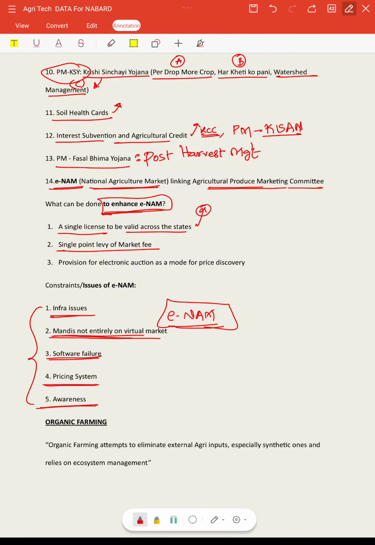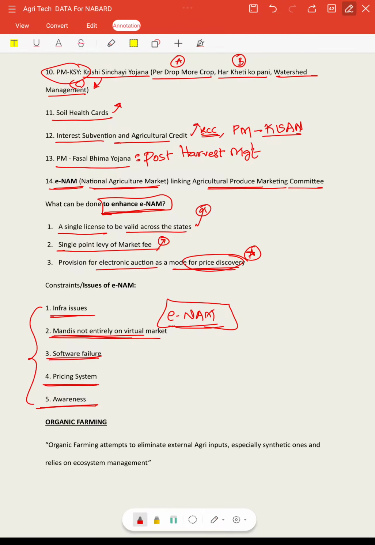And a single point levy of market fee should be there. As of now, the market fee has to be paid by both buyers and sellers. It has to be removed to encourage more people to come and do business. And provision for electronic auction as a mode of price discovery should be there.